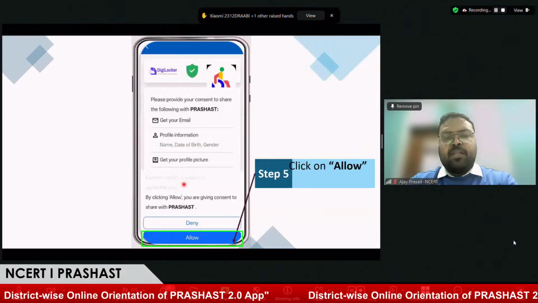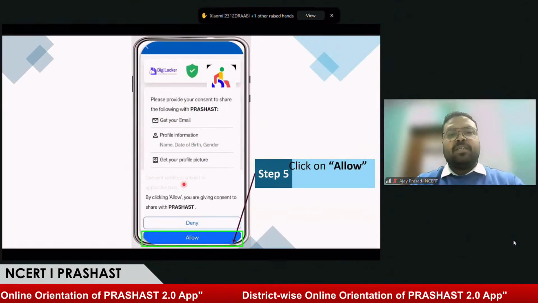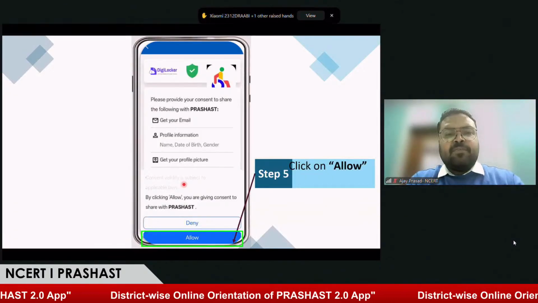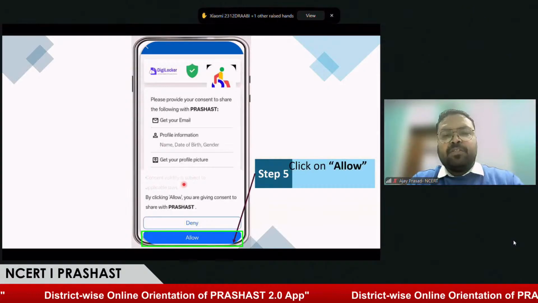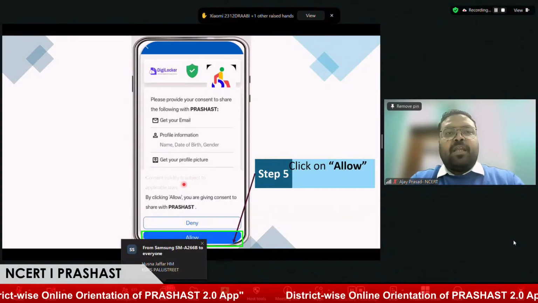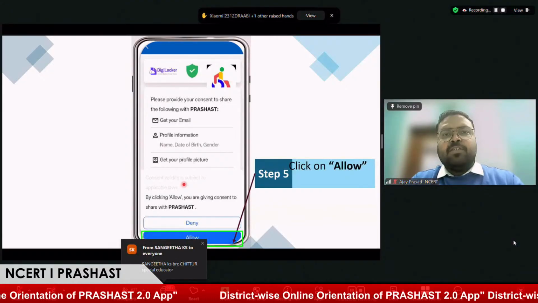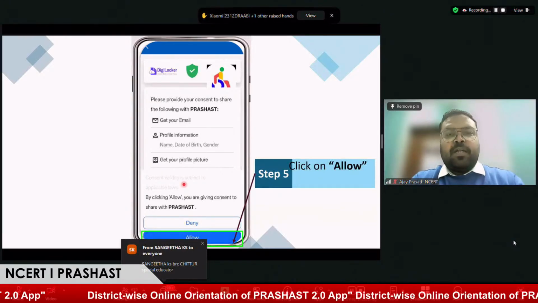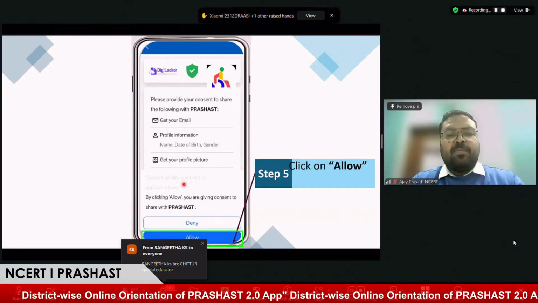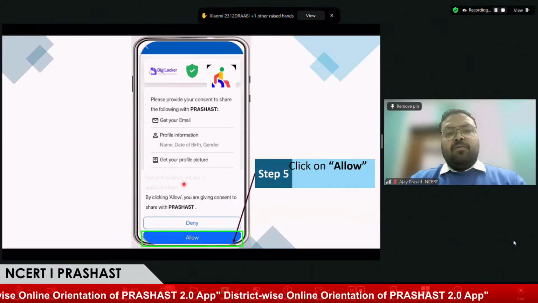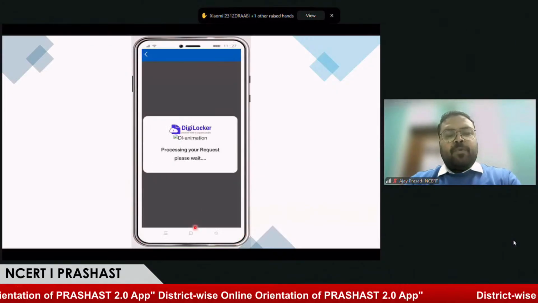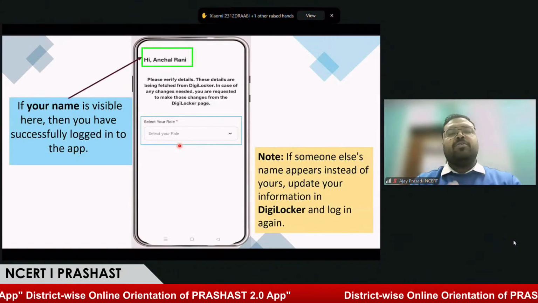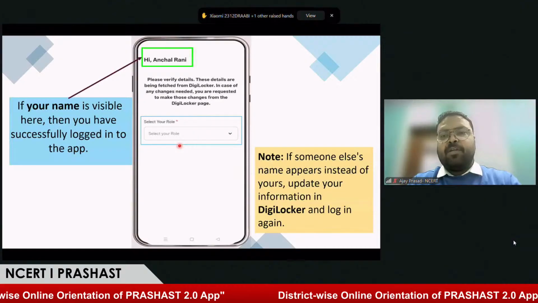After clicking on sign in, you will get a consent page. Over here, we want to make sure that we are just fetching details like name, date of birth, and gender, and we are not touching any information or document in your DigiLocker account. This is meant only for verification of the individual and providing access to this application, Prashast. Once we allow it, you'll get a processing screen, and then the individual will be given access to the application.